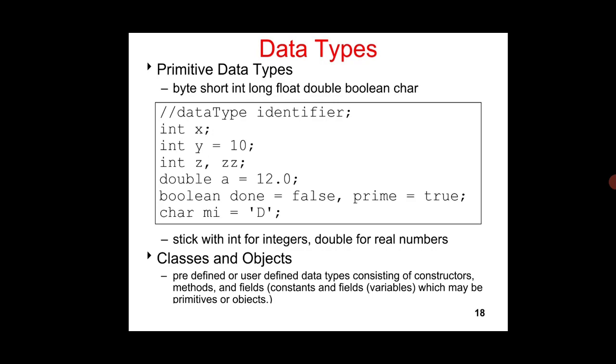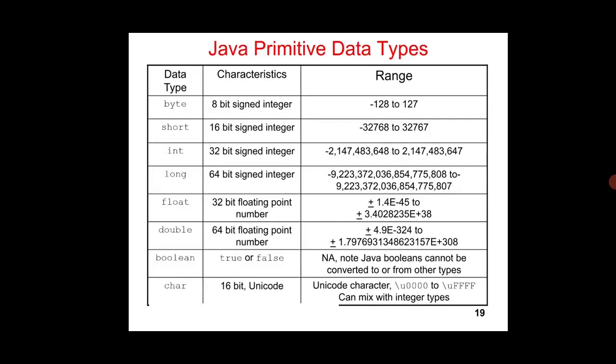Then double a equal to 12.0. So this is an example for double. Then the boolean data type: a boolean variable may be assigned the value true or false. Then the character data type. So these are all the primitive data types.